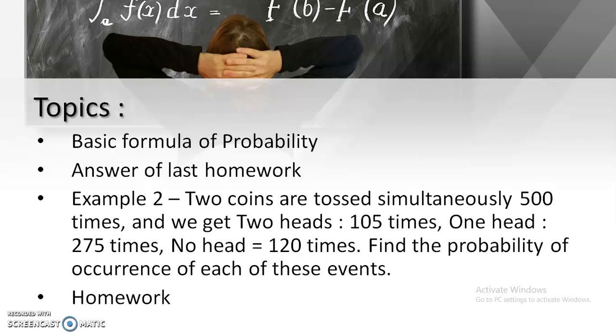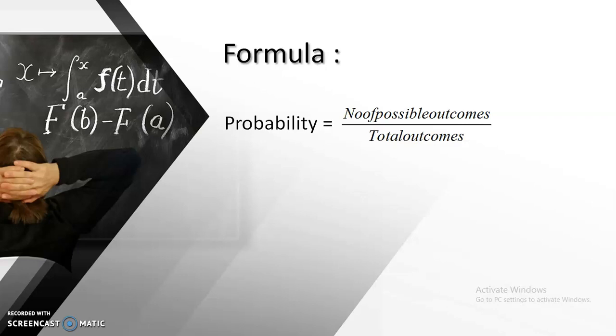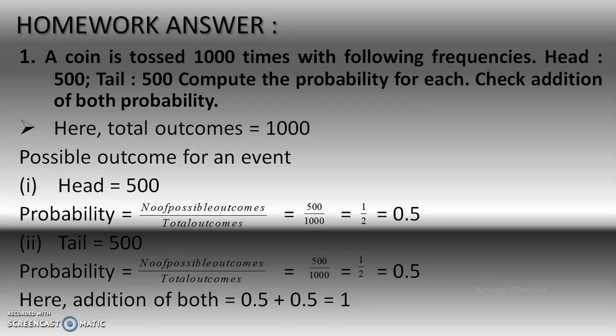Have you done your homework? Hope you have done. So starting with the first formula. Basic formula of probability equals the number of possible outcomes divided by total outcomes. Go to the next. Homework answer.